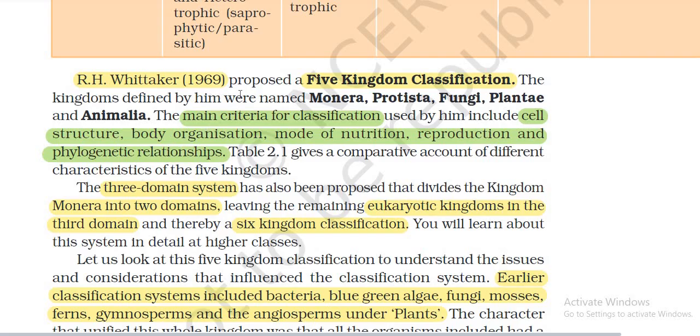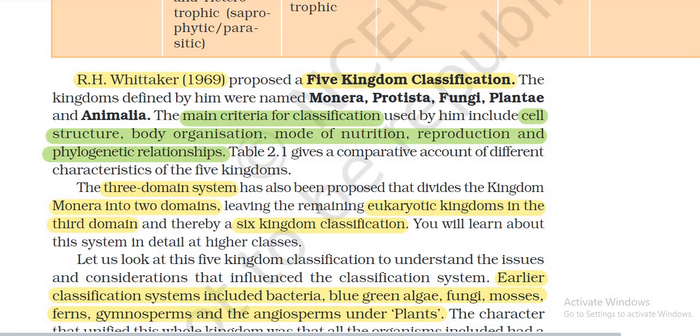R.H. Whittaker in 1969 proposed the five kingdom classification. The kingdoms defined by him were named Monera, Protista, Fungi, Plantae, and Animalia. The main criteria for classification used by him include cell structure, body organization, mode of nutrition, reproduction, and phylogenetic relationship. Table 2.1 gives a comparative account of different criteria for the five kingdoms.